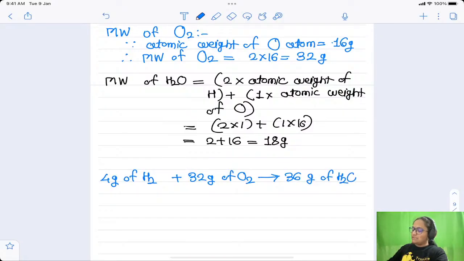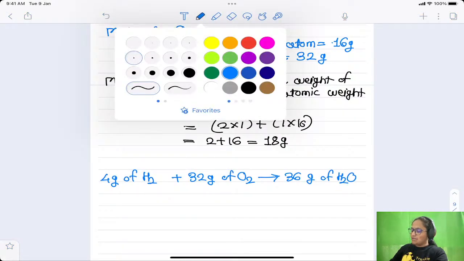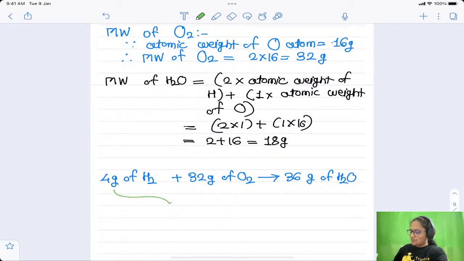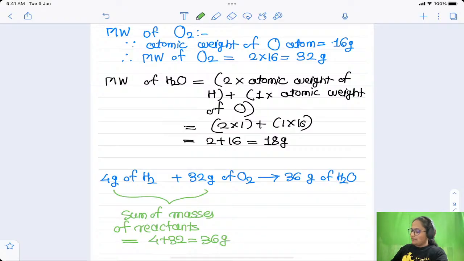That means during this reaction, if you see the sum of these masses, the sum of total masses of reactants, right? Left hand side is the reactants. Reactants is equal to 4 plus 32, that is equal to 36 grams, and here only one is produced, therefore 36 gram of products, right?